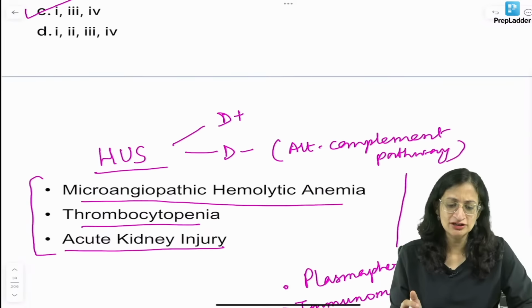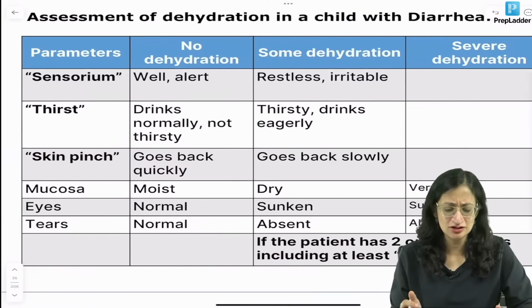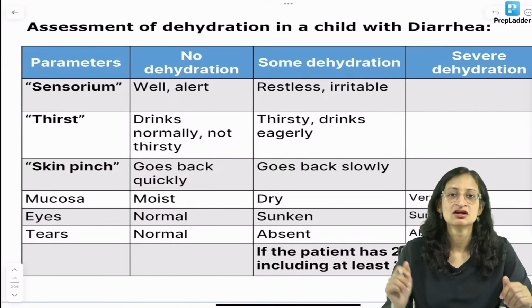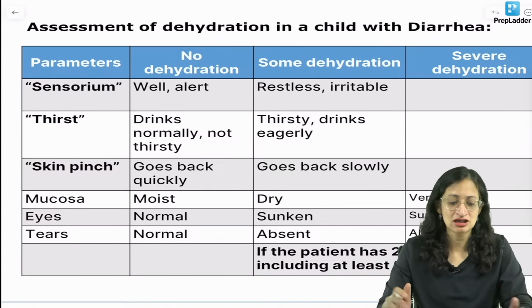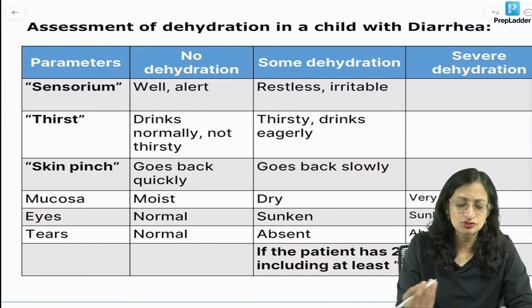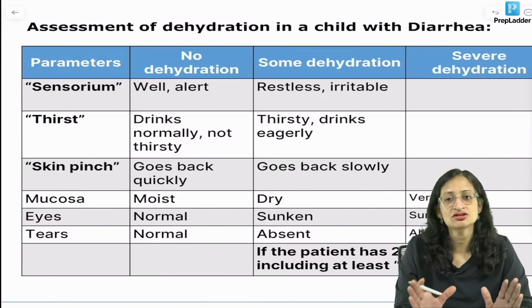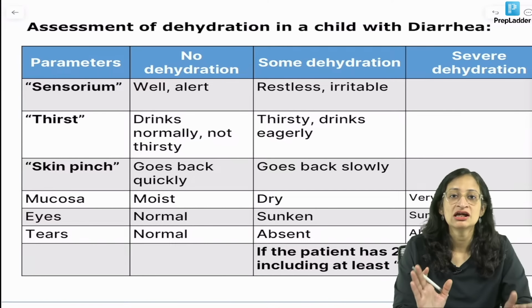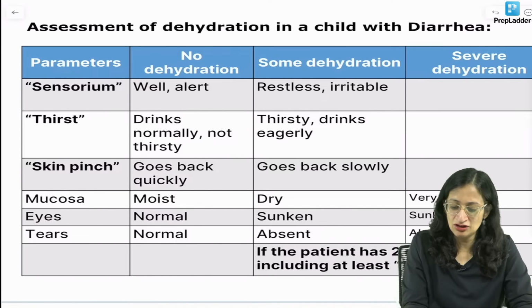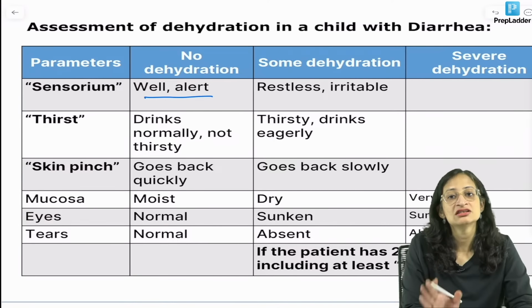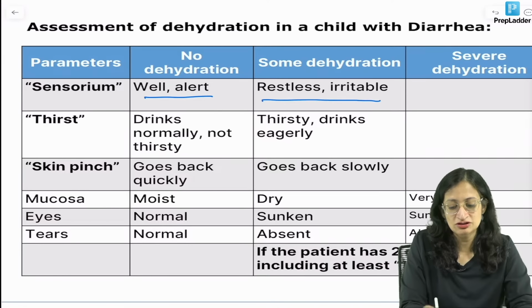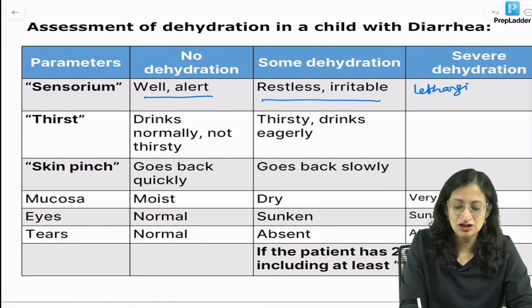A little bit more detail about diarrhea is required because questions related to diarrhea come in various forms. Assessment of dehydration in a child with diarrhea is very, very important for every exam. So, we have no dehydration, some dehydration, severe dehydration. In no dehydration, the child is well alert. Sensorium is normal. In some dehydration, restless, irritable. In severe dehydration, the child is lethargic and may even be comatose, as we saw.